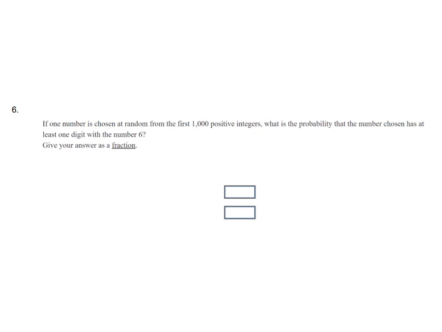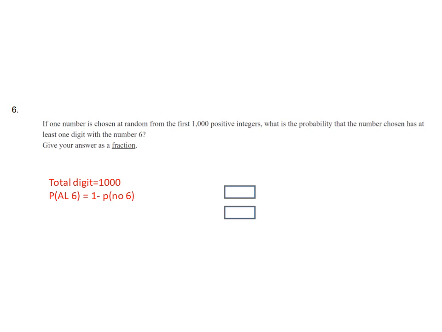We are in the sixth question. If one number is chosen at random from the first 1000 positive integers, what is the probability that the number chosen has at least one digit with the number 6? Give your answer as a fraction. So the question asks for a condition, that is, the number chosen has at least one digit with the number 6.